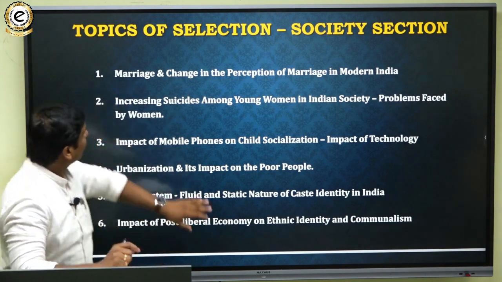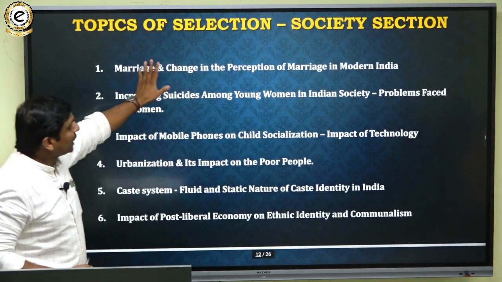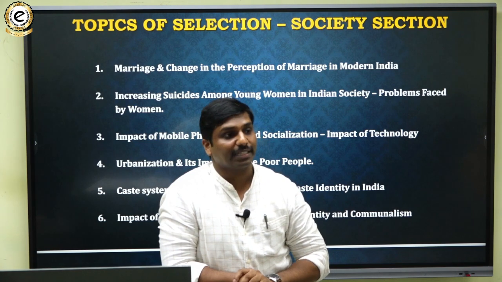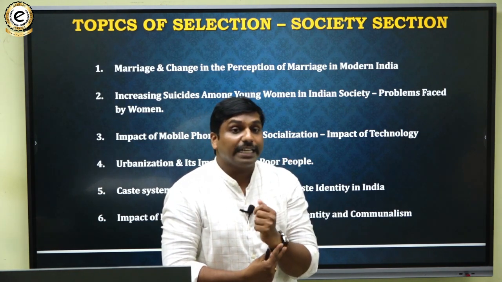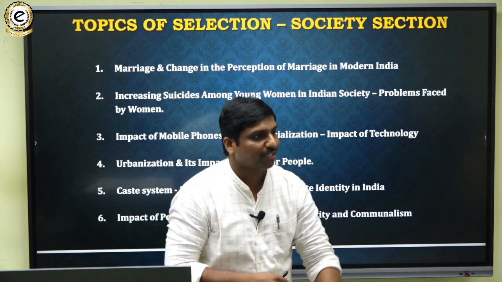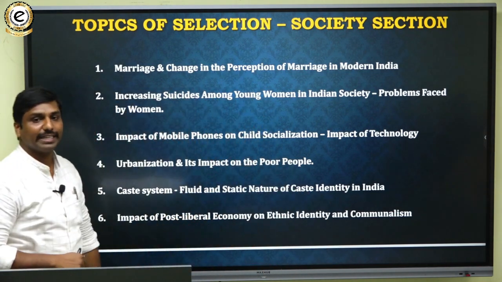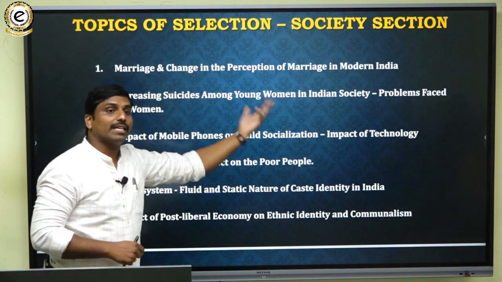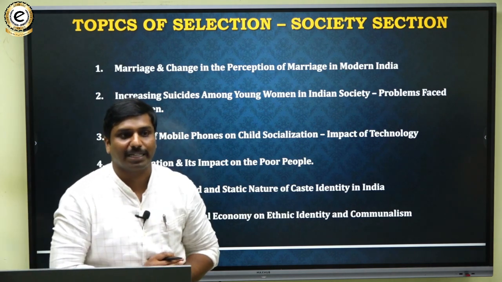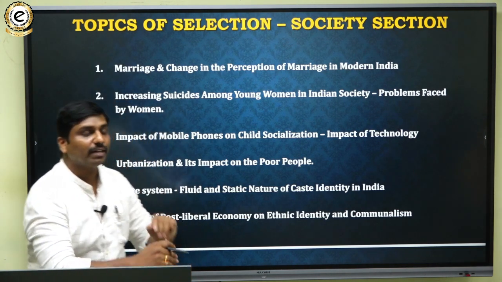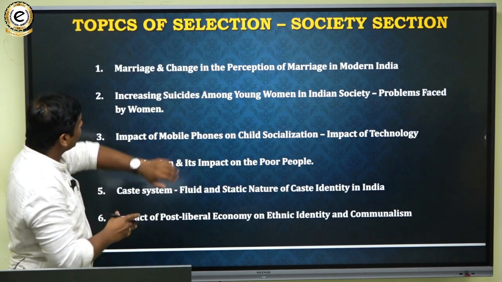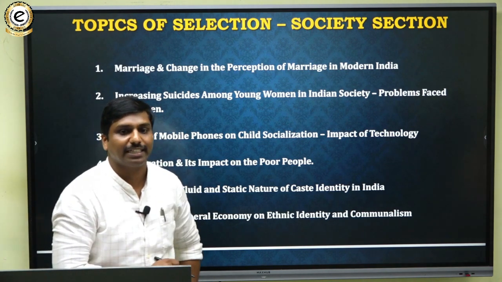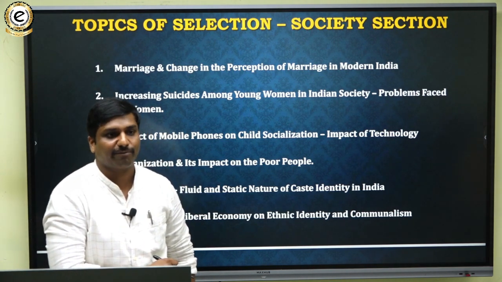So the first topic they have picked is the change in the perception of marriage in modern India. This topic is from the salient features of Indian society. Marriage is one of the important features of Indian society. Then the next topic they have picked is problems or issues faced by women. Here also they have systematically and tactically picked the increased rates of suicides among young women in Indian society, and the reasons for that.